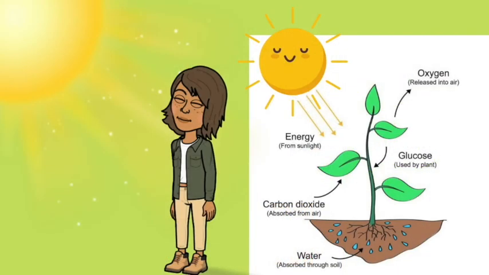So we know how everything is connected, but I want to remind you where all the energy in the food chain comes from. It all comes from the sun. It starts with the sun. The plants can convert the sunlight into sugar. Herbivores can eat the plants. Then carnivores can eat the herbivores. And eventually, when the animals and plants die, they're eaten by decomposers and they're broken down into organic matter.